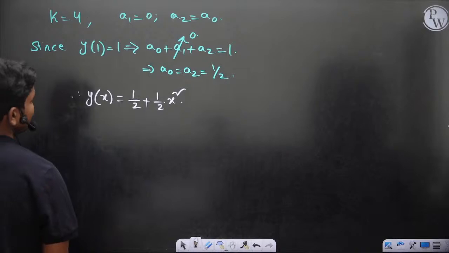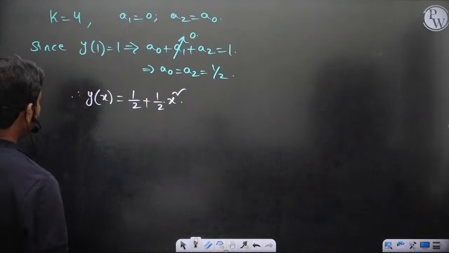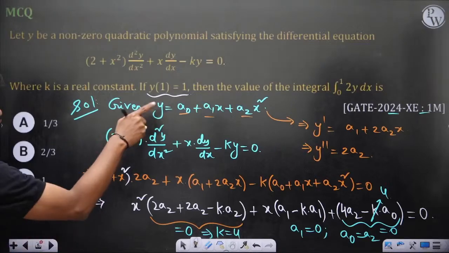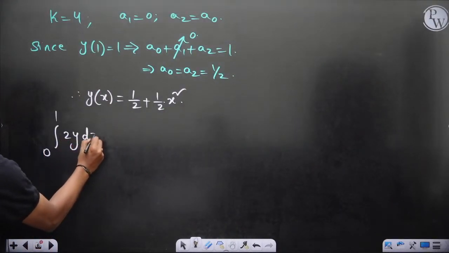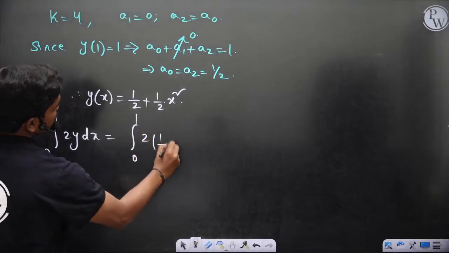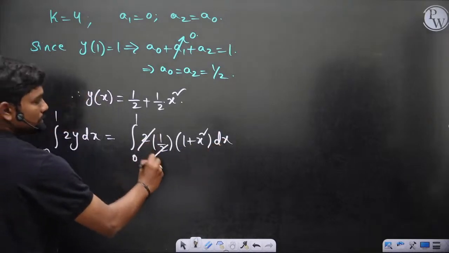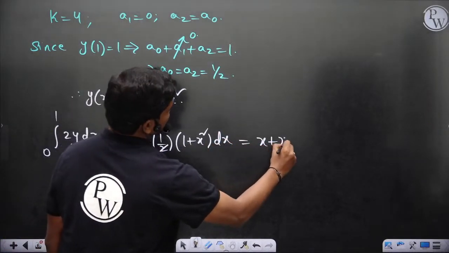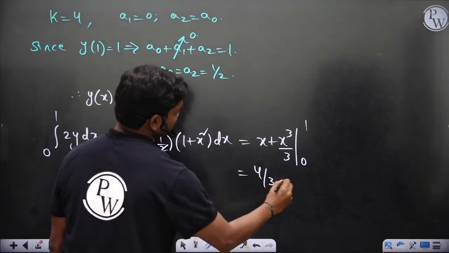So this is the function, right? And k is 4 of course, okay? So then integral 0 to 1 2y dx is equal to integral 0 to 1 2 times of y. So you can take half constant, then you have 1 plus x square dx. So 2 gets cancelled definitely. X plus x cube by 3 within the limits 0 to 1. So 4 by 3 should be the answer in this case.